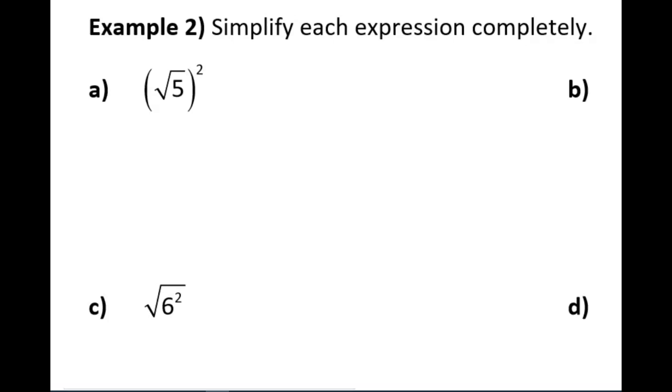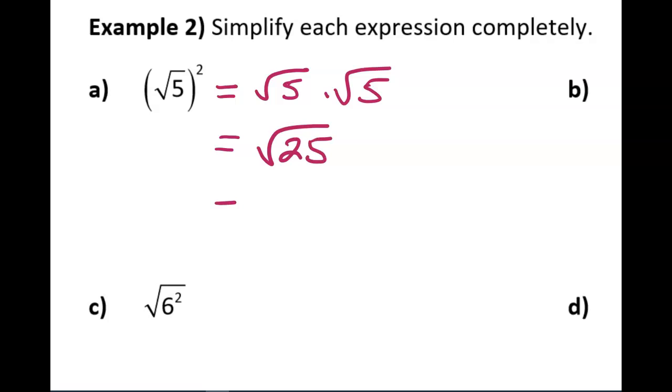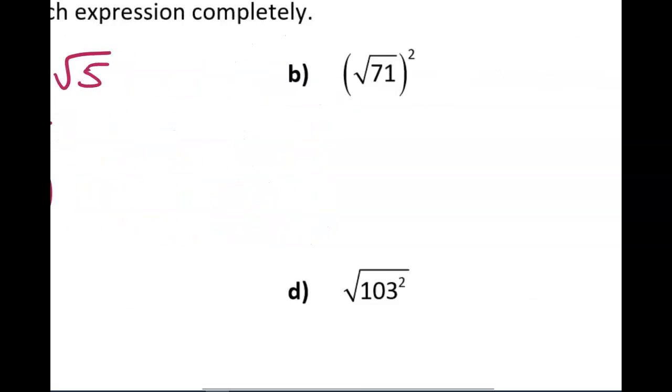We're going to be squaring. Now we remember from our work with exponents that squaring just means multiplying by itself. So square root of 5 times square root of 5 is the square root of 25, which is 5. Now what you'll notice here is that when you square a square root, they undo one another, and you just get that number in the radicand, or the 5, right? The square root and the square undo each other.